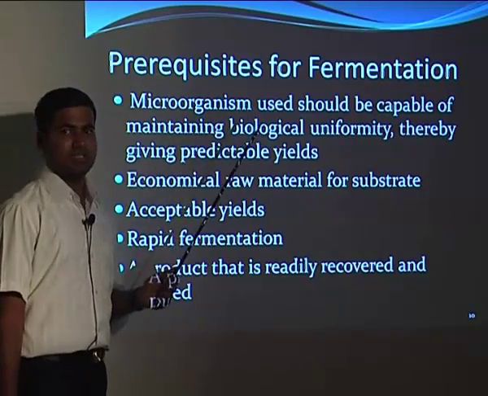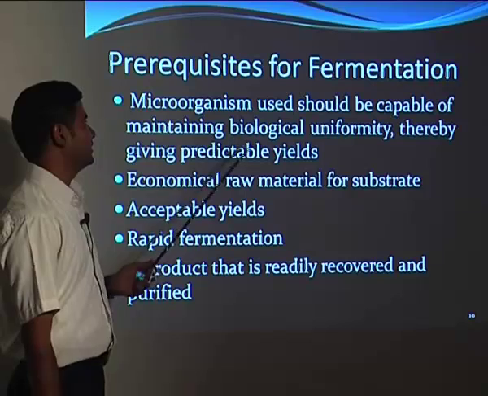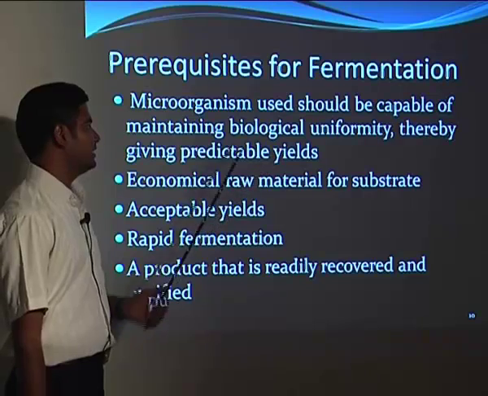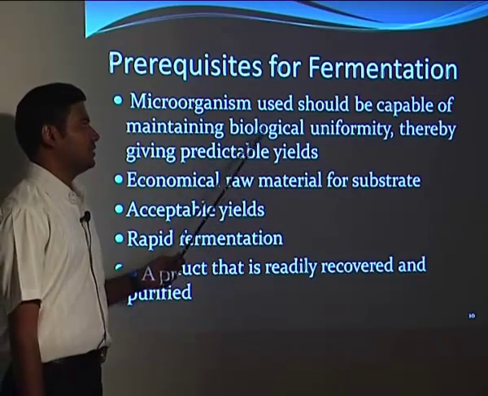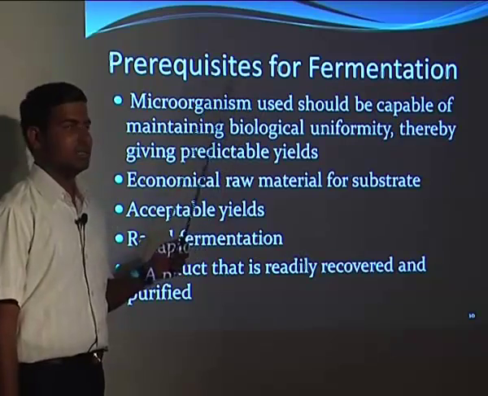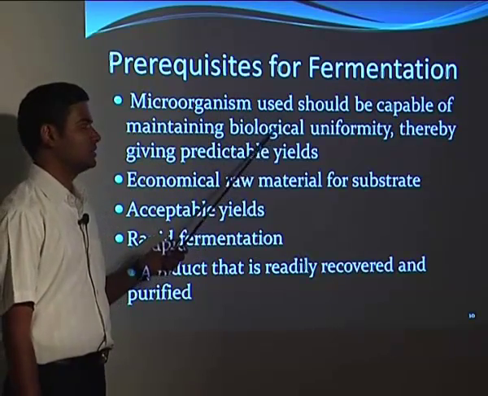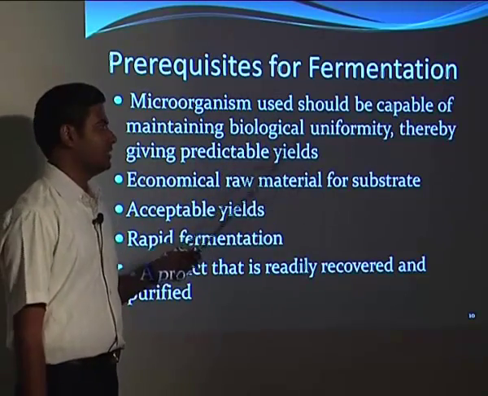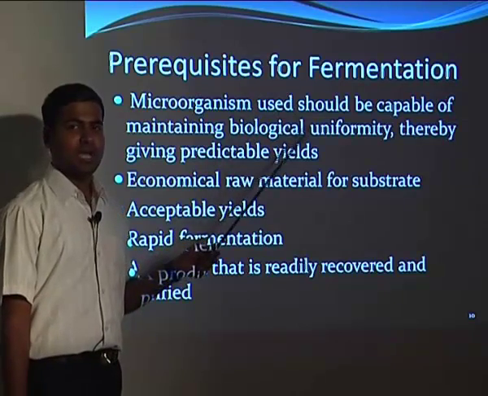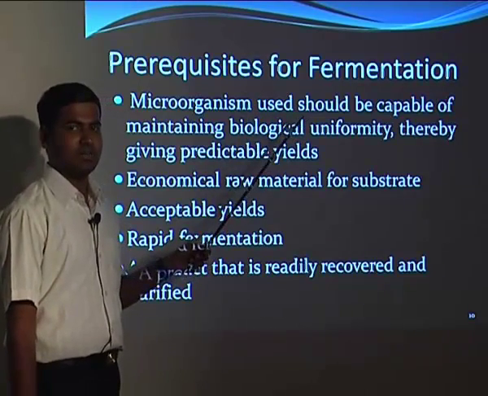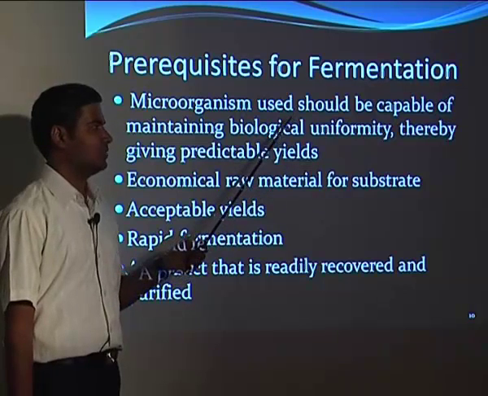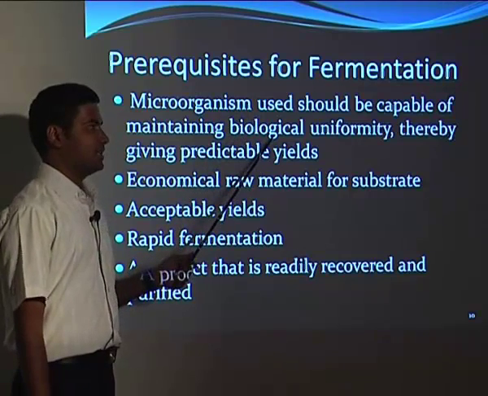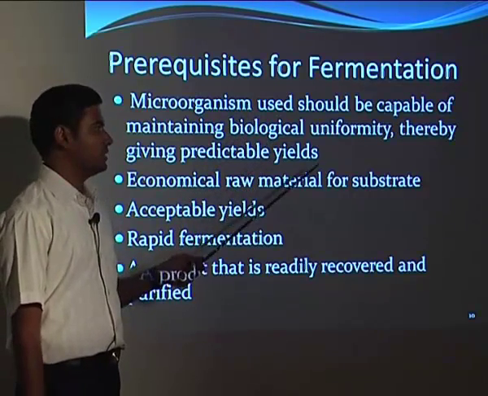These are the prerequisites we should have for fermentation. The microorganism should be capable of maintaining biological uniformity, thereby giving predictable yields. There are many reactions occurring in microorganisms, hundreds and hundreds of reactions, but we want a specific reaction that will yield the desired products. So we have to see what conditions are needed to produce those products, and we can mimic those conditions and let the bacteria go by that procedure and yield the specific products.